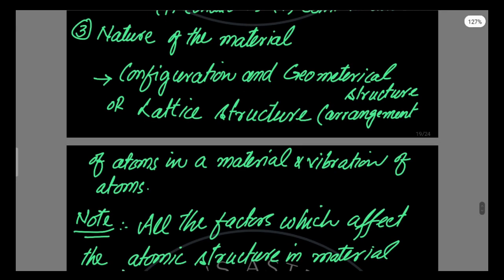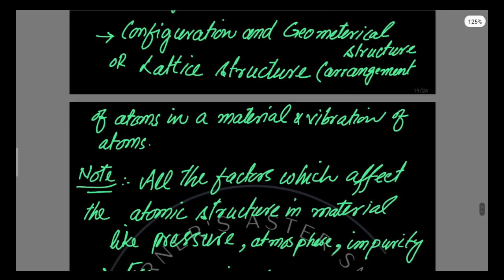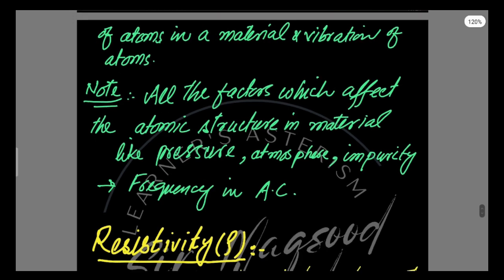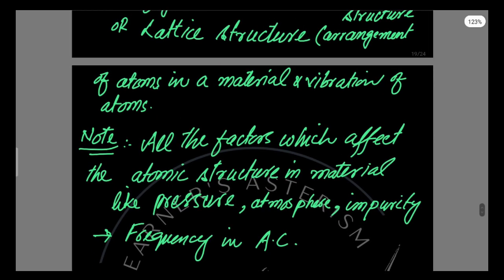So dear students, you must note a few points. All the factors which affect the atomic structure of a material, like pressure, atmosphere, impurity and the frequency in the alternating current, can change or affect the resistance of the material or conductor.